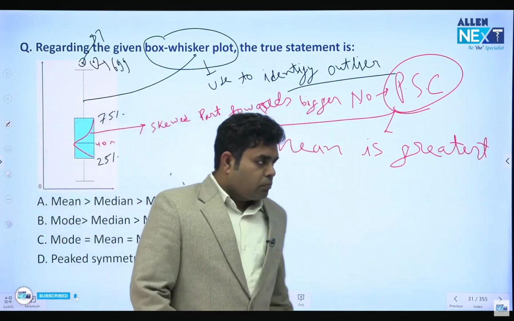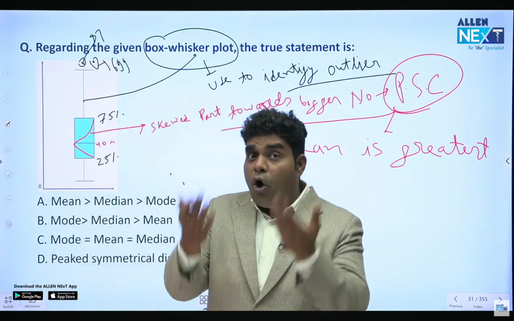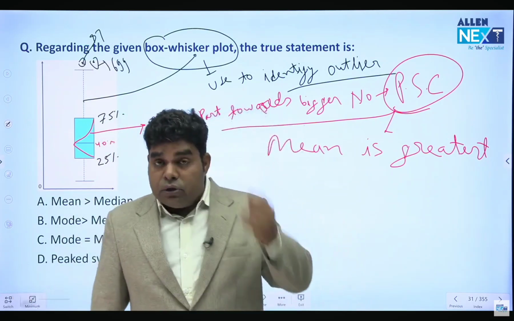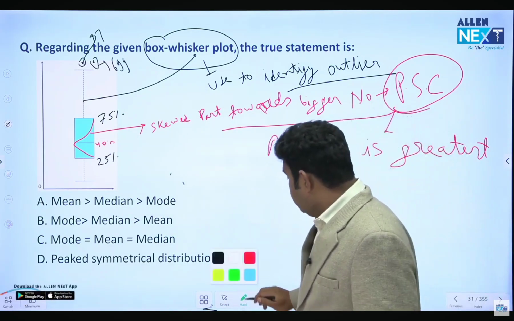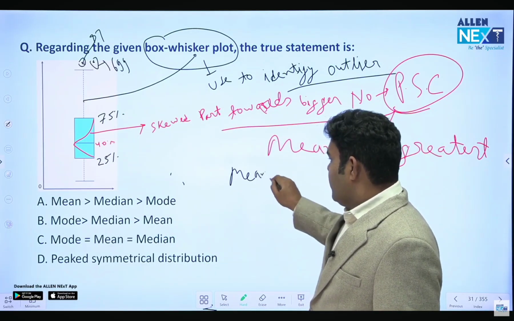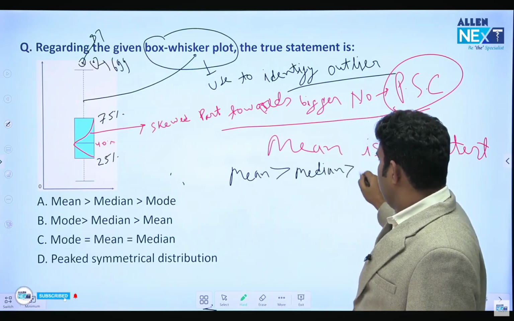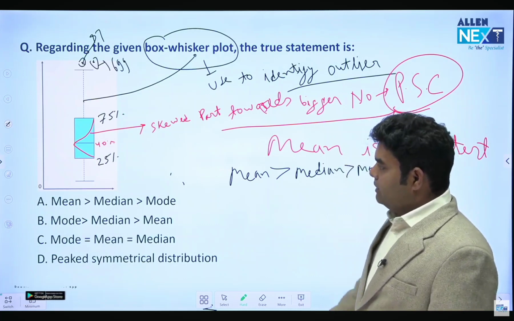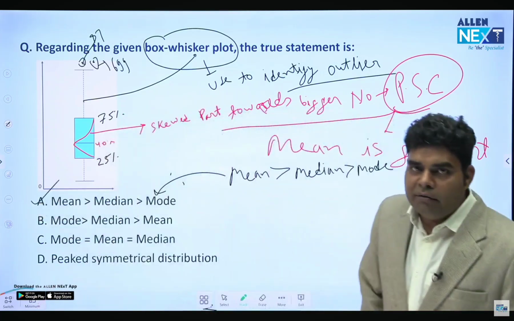See, remember, median is in the middle. Median always remains in the center. So if you remember this line that mean is greatest in a positive skewed curve, then first will be mean. Who is always in the middle? Median. So median in the middle, and the last will be mode. The correct answer will be option A, mean, median, mode, because this is a positive skewed curve.